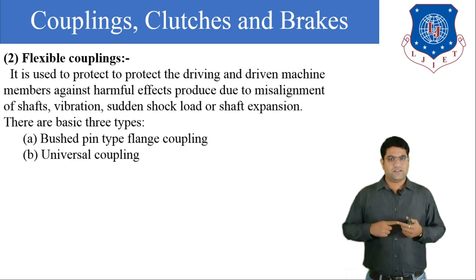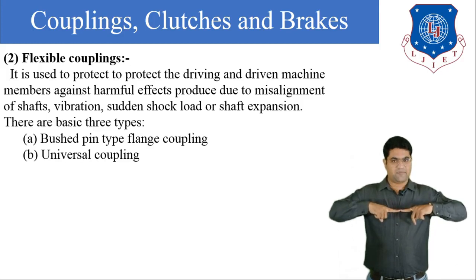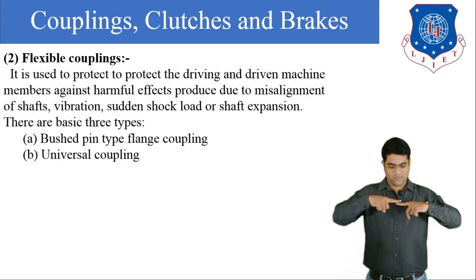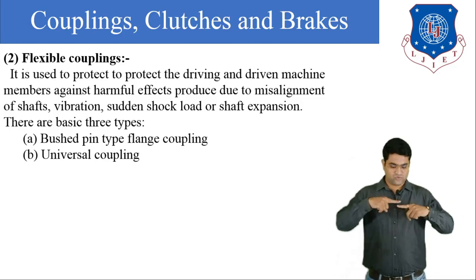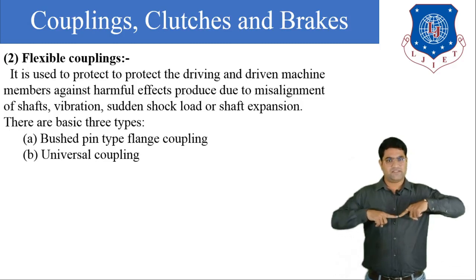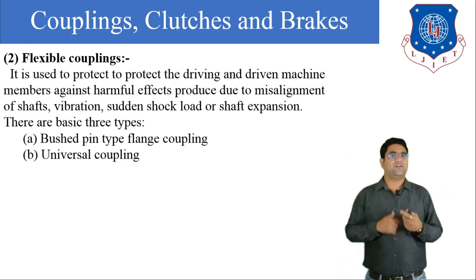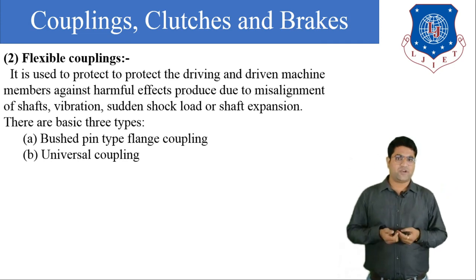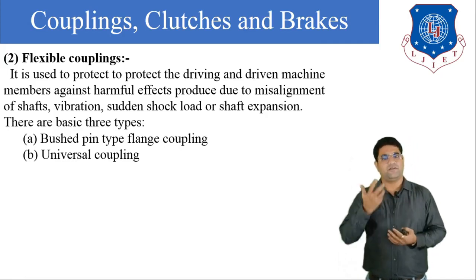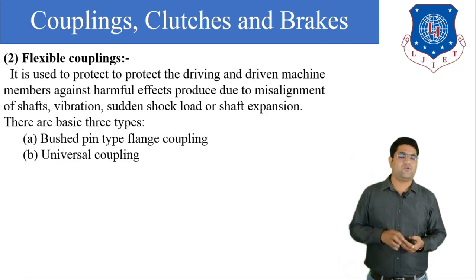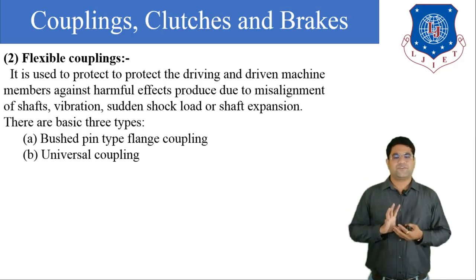If the shafts are not in axial alignment, slightly above or in misalignment, if the two shafts are parallel or at some angle, then we cannot use the rigid coupling. If the shafts are misaligned, then there is a problem of vibration or sudden impact load on the shafts.